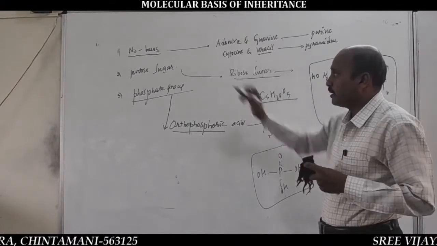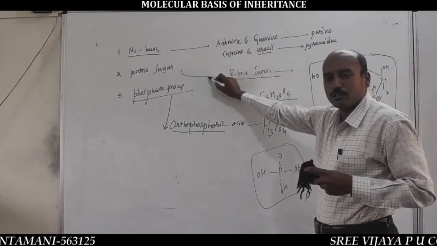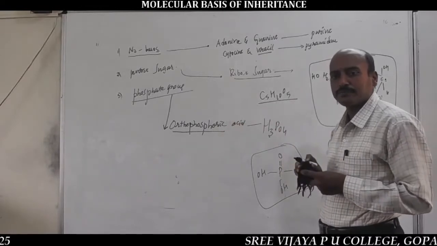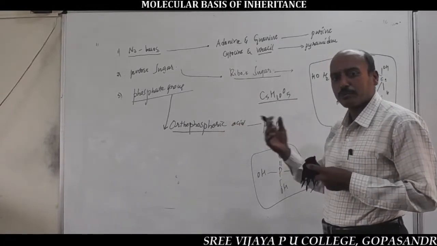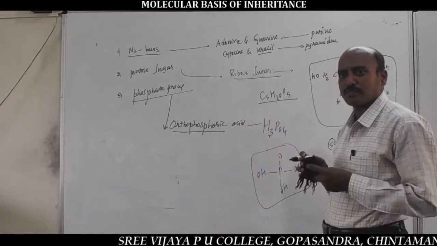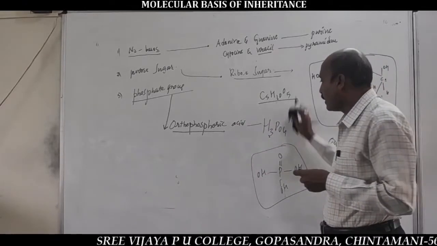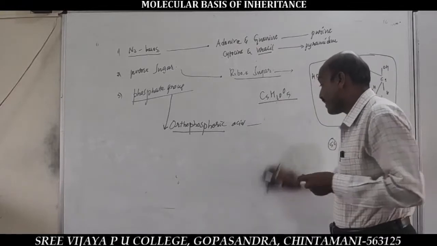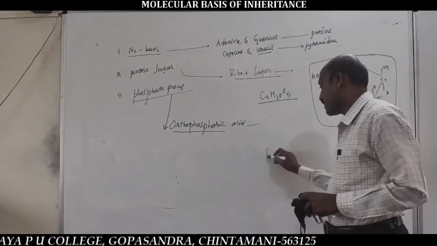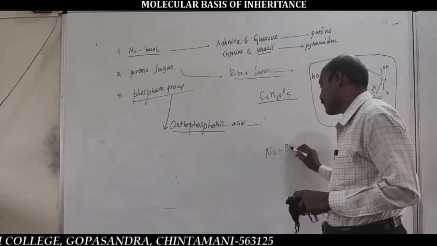For example, the nitrogen bases and the pentose sugar differ between DNA and RNA, because the orthophosphoric acid phosphate group is common in both nucleic acids. So, the major difference between DNA and RNA based on chemical composition is the nitrogen bases and the pentose sugar.